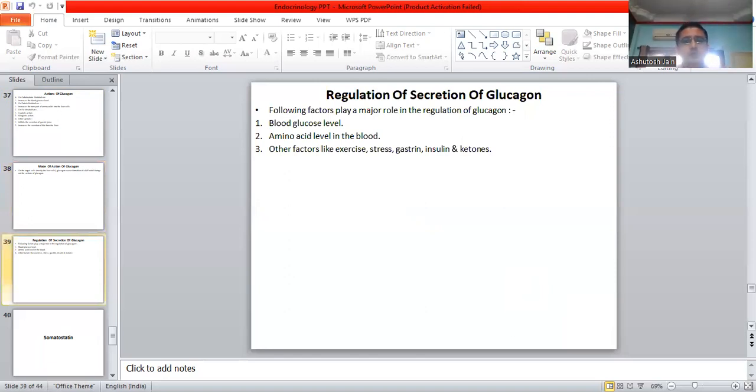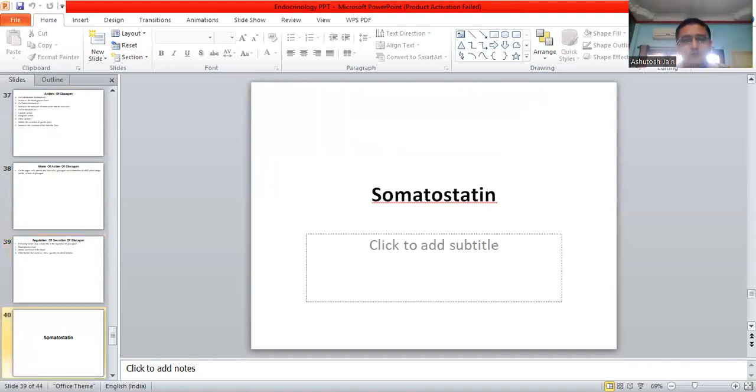Regulation of secretion of glucagon. Following factors play a major role in the regulation of glucagon. These are blood glucose level, amino acid level in the blood, other factors like what kind of exercise we are doing. If we are having any kind of stress, like the students are having stress of the exams, hormones like gastrin, insulin, and other factors like ketones.